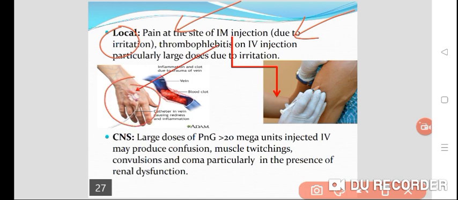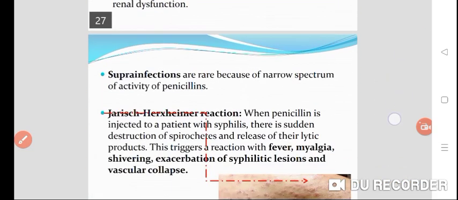It may also cause CNS side effects when large doses of penicillin G, more than 20 mega units, are injected intravenously. It may produce confusion, muscle twitchings, convulsions, and coma, particularly in the presence of renal dysfunction. If there is renal dysfunction, there is a chance of these CNS side effects. Superinfections are very rare because of the narrow spectrum activity of penicillins.